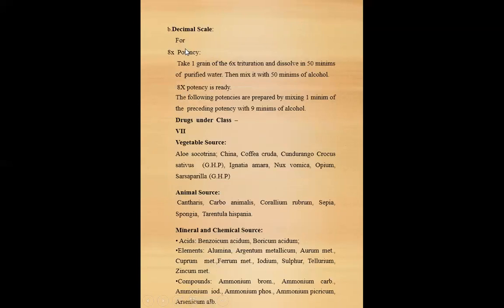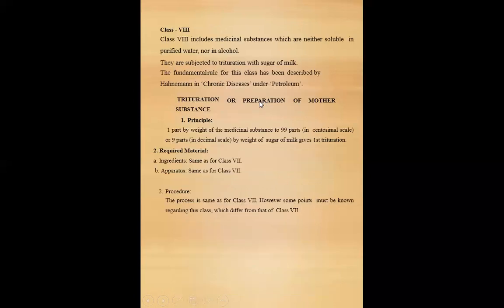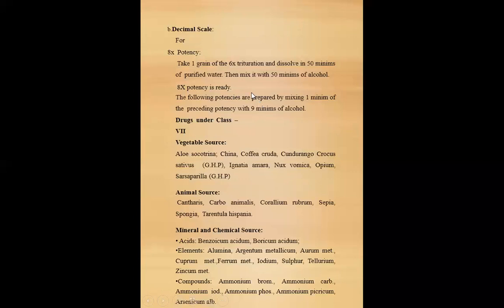Decimal scale, for 8x potency: take 1 grain of the sixth trituration and dissolve in 50 milliliters of purified water. Then mix it with 50 milliliters of alcohol. 8x potency is ready. The following potencies are prepared by mixing 1 milliliter of the preceding potency with 99 milliliters of alcohol.